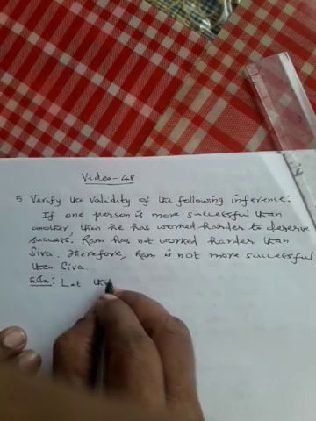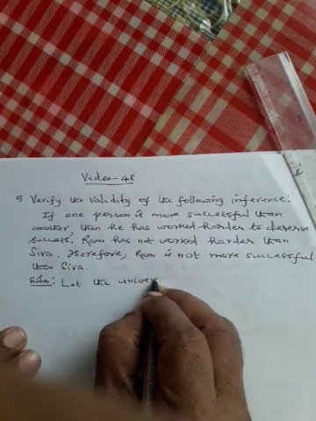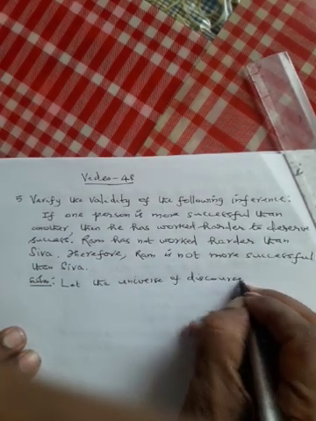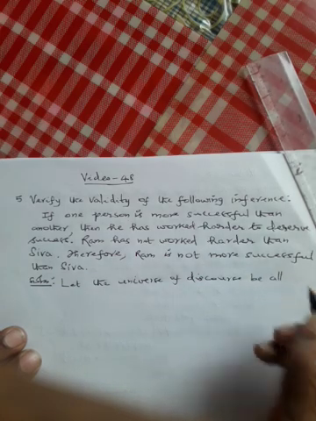Let the universe of discourse, the domain, be all people.